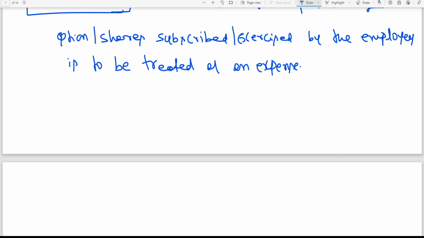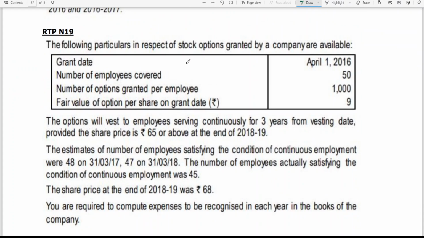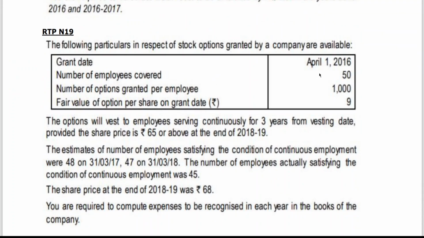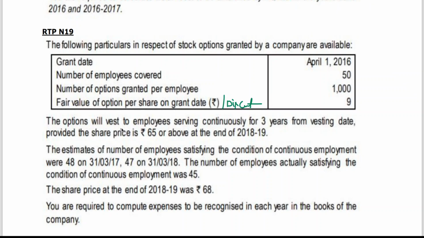Next, we'll move on to the next problem. The following particulars in respect of stock options granted by a company are available. Grant date 1st April, number of employees covered 50, number of options granted per employee 1000, fair value of option per share 9. This I told you, fair value is nothing but discount, for you to understand it. Otherwise, you'll be having confusion. The options will vest to employees serving continuously for 3 years from the vesting date, provided the share price is 65 or above at the end of 18-19. So two conditions we are having.